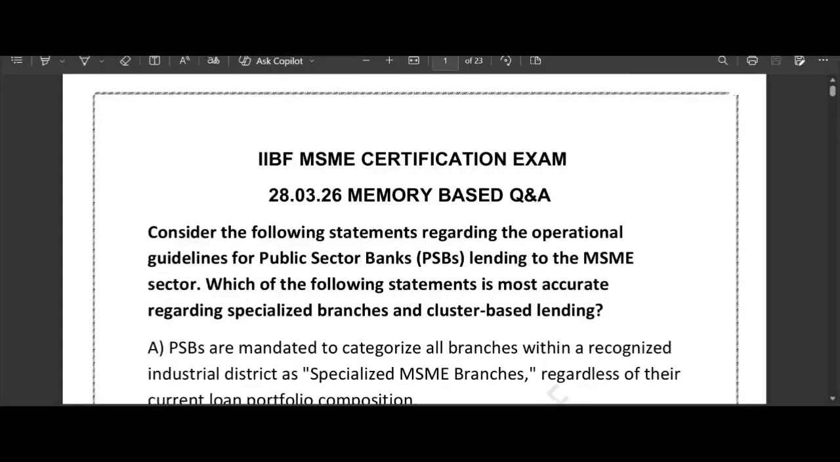Are you appearing for the MSME certification examination? Then stop right here. Today we are breaking down the memory based question from the latest March paper. So at this channel JAIIB and CAIIB Made Simple, we have analyzed the exact pattern being asked right now, from the new 3-year Udyam buffer rule to the specific 0.5% cluster concession. These are the real topics that are deciding the pass or fail marks this season.